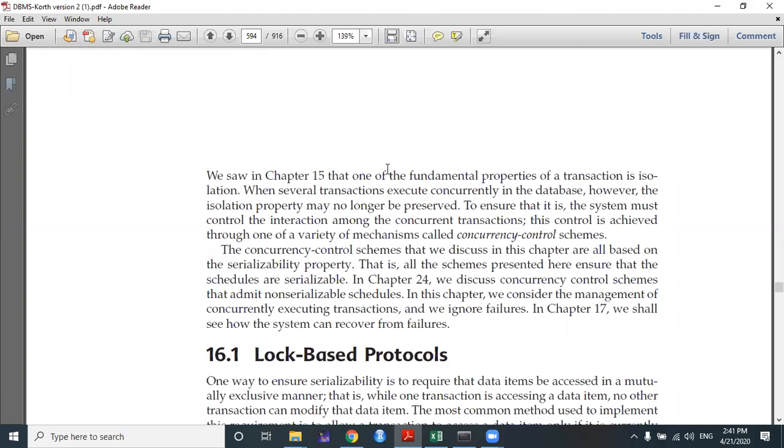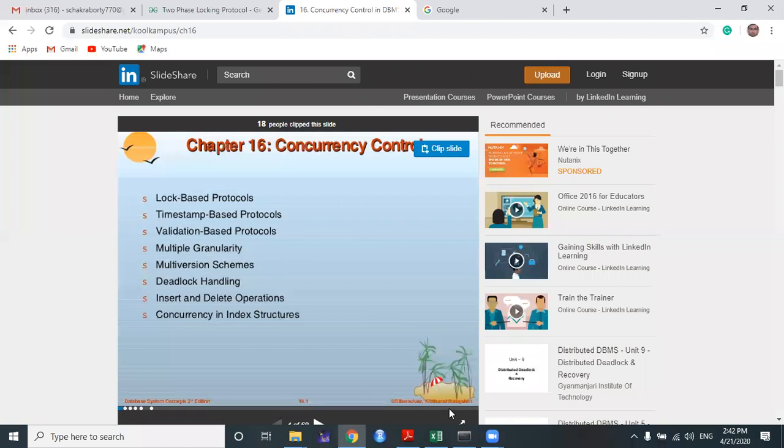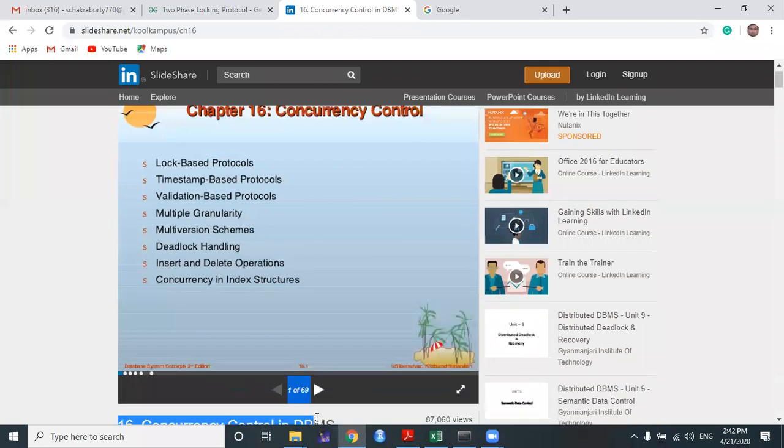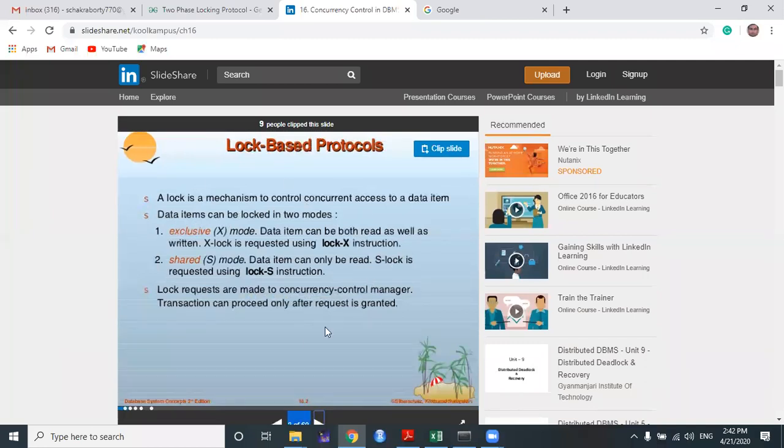So we are going to discuss in this chapter how many concurrency control management schemes there are that the DBMS provides us, what the details of those schemes are, and how they handle the problem of serializability and other issues. Now the first concurrency control management scheme is called the log based protocol. This is a log-based protocol. It's the first concurrency control management scheme.